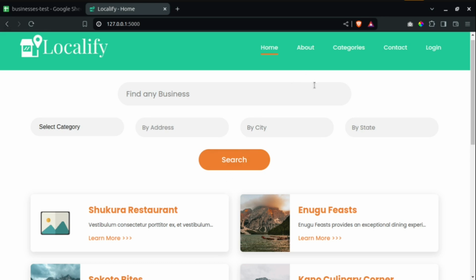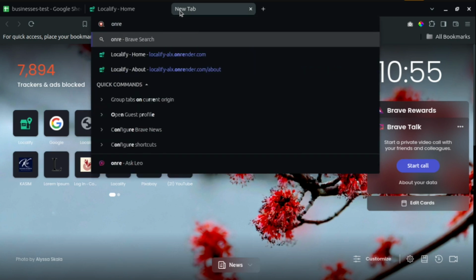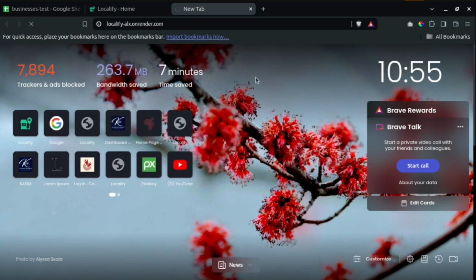Now, this particular application, I've hosted it online already on Render. So this is it over here on Render. But I'm using the free version of the Render hosting, so it is going to be slow, and internet in this part of Nigeria is quite hectic.